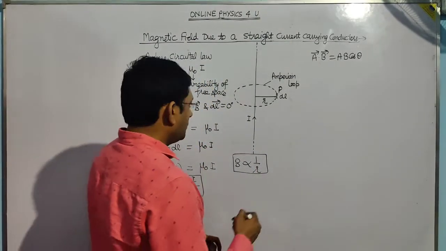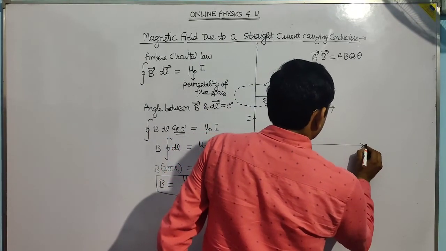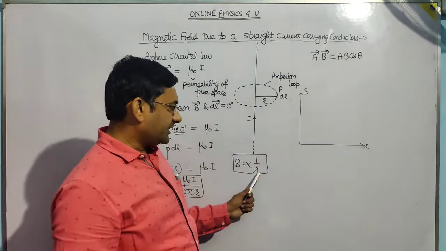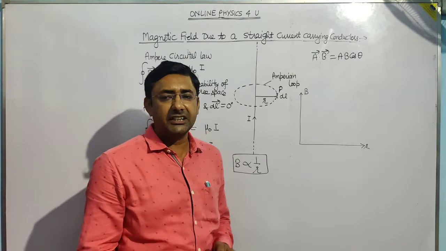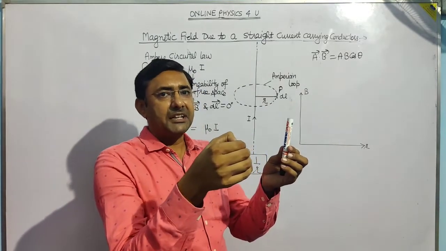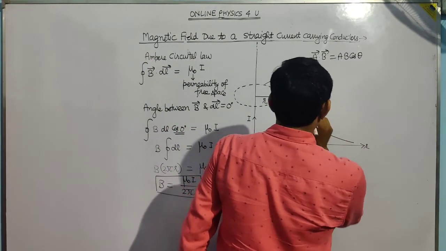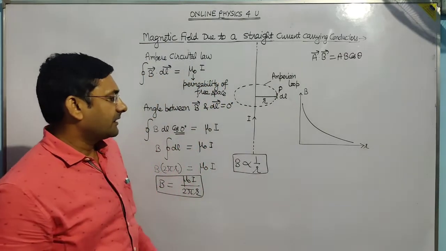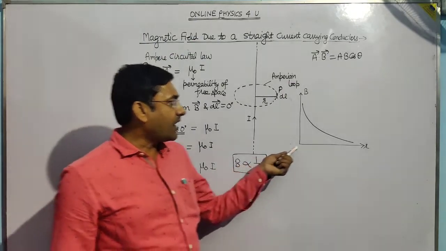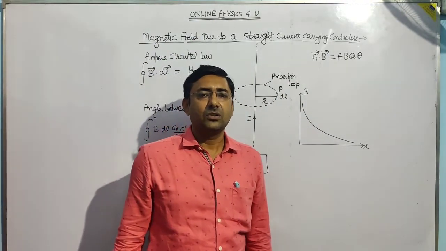So if I draw a graph between r and B, B is inversely related to r, and if we go away from the wire, then the magnetic field decreases. So the curve looks like this. This is the curve between r and B. If we move away from the wire, then the magnetic field will decrease. Okay, thank you.